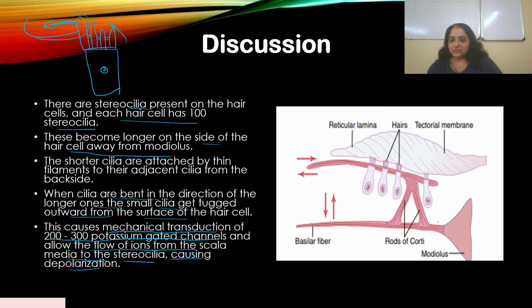Okay, so here you see the modiolus over here, sorry, and you see the hair cells, you see the stereocilia over here, so they get pulled. And so this pulling allows for mechanical transduction to happen. That means 200 to 300 potassium gated channels then allow the flow of ions from the scala media to the stereocilia. Okay, so this is what's happening.